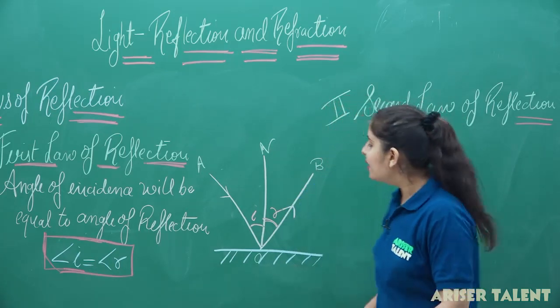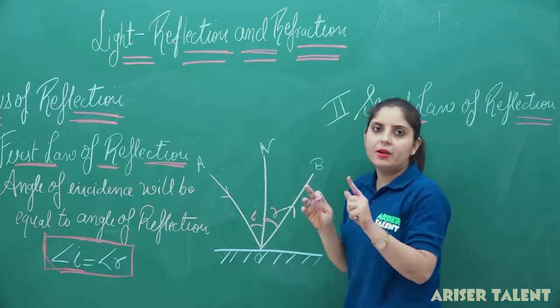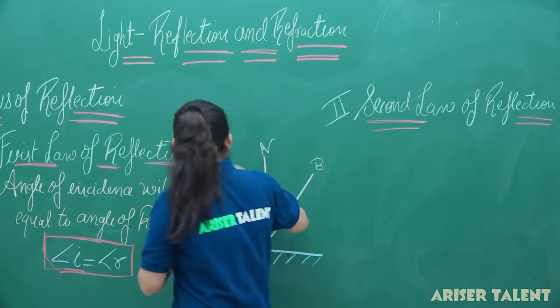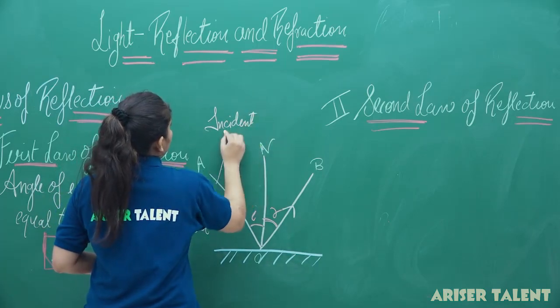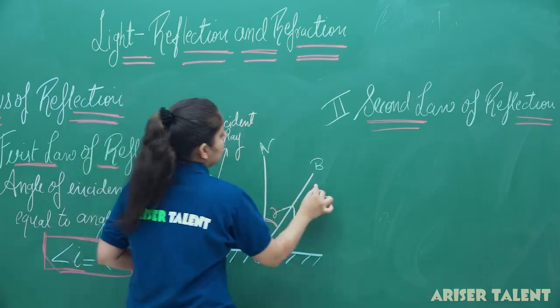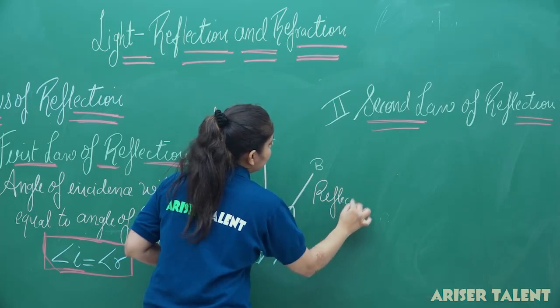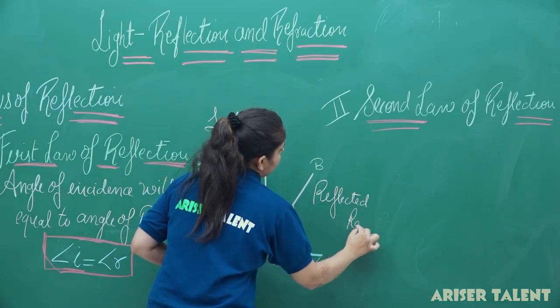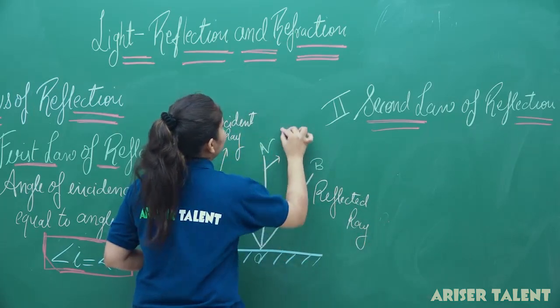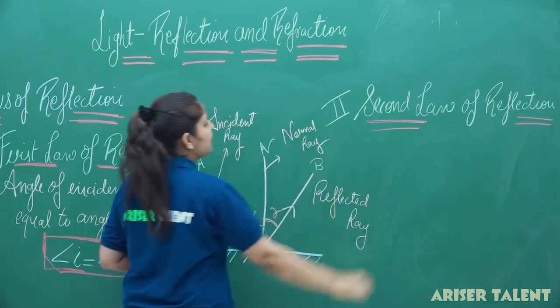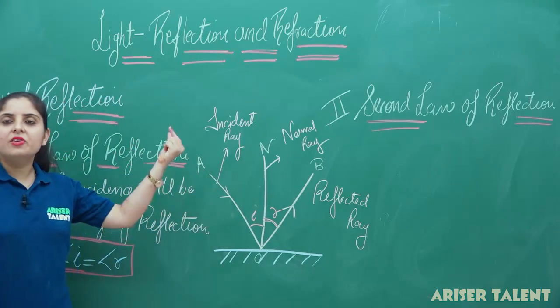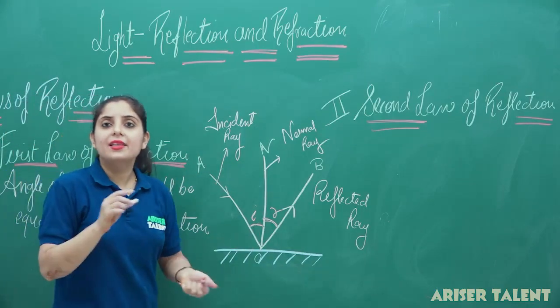So you can see that all these rays are coming in only one plane. If I say that this is our incident ray, this is our reflected ray and this is our normal ray, then all these three rays are going to lie in the same plane.